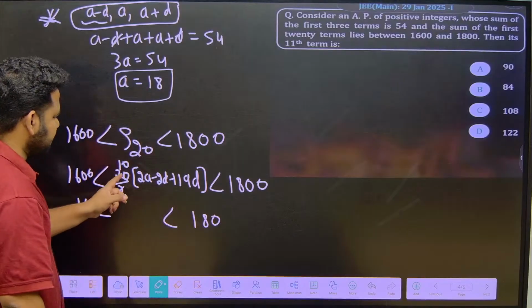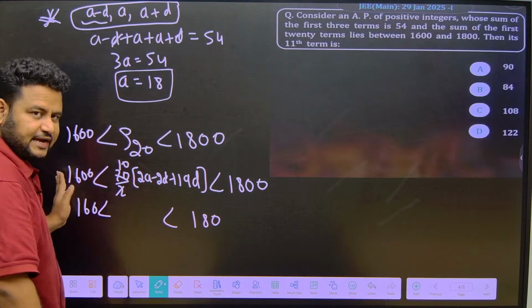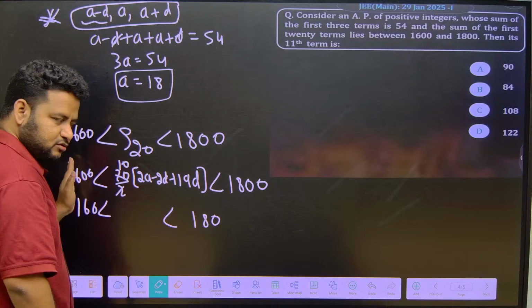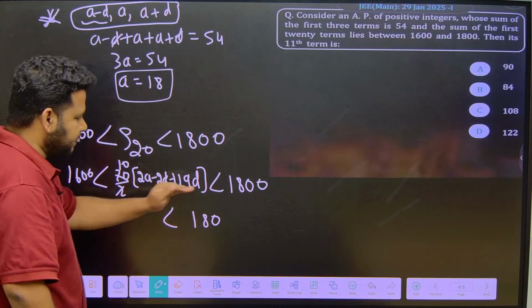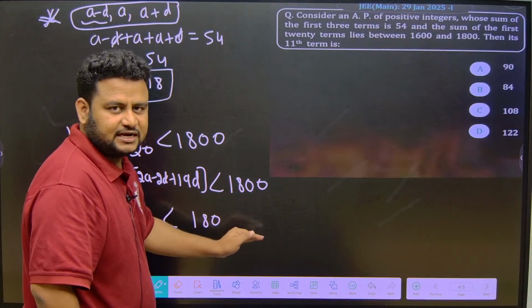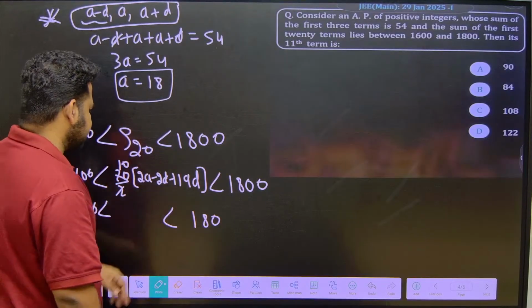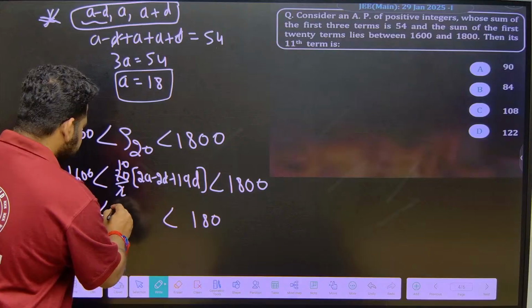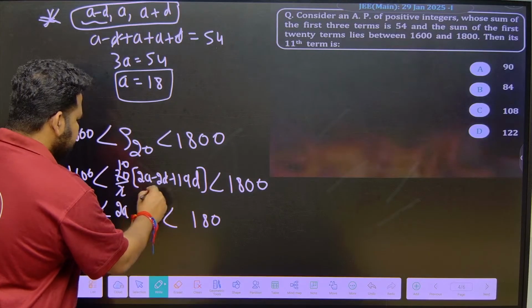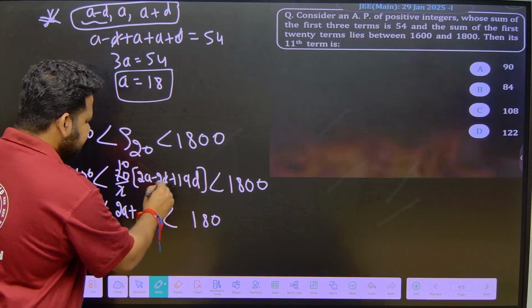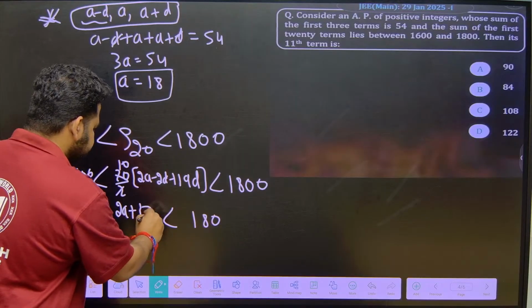Okay. So, what do I have? This 10 is gone now because I have cancelled it. Here 1600 if I divide by 10 I will get 160, 1800 I will divide by 10 I will get 180. So, this will become what? 2A plus 2A minus 2D plus 19D. So, this will become what, friends? This will become 2A, okay, plus 17D, 19D minus 2D will give us 17D.